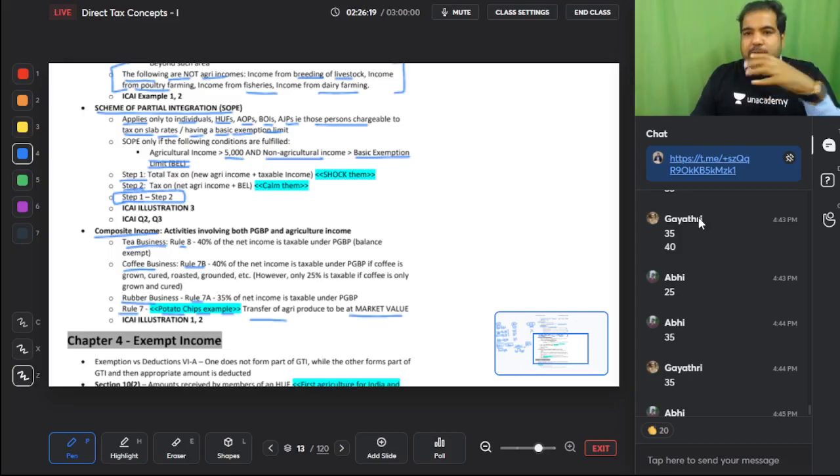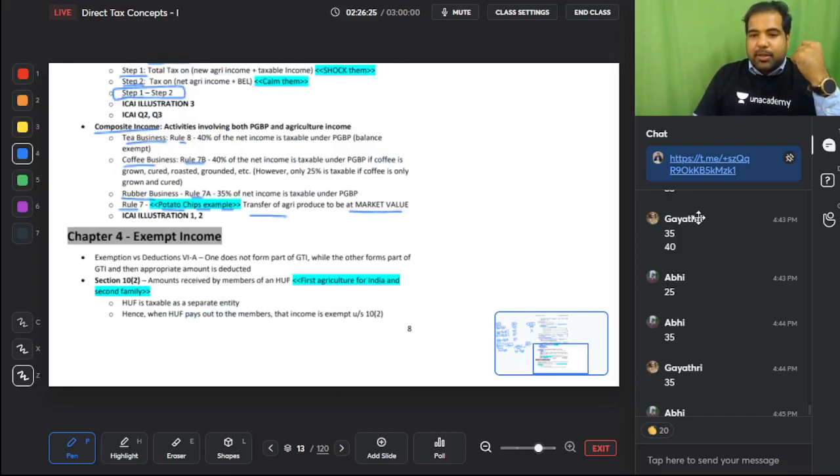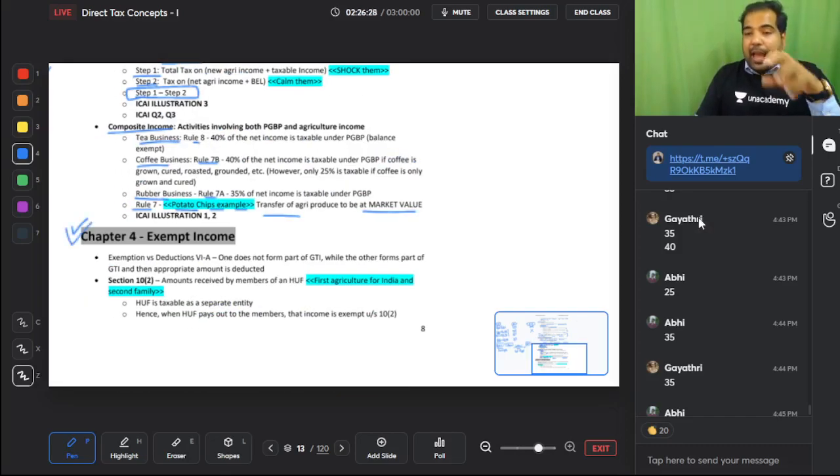After about 5 minutes, we'll come back and we will discuss a very, very important concept called exempt incomes, which are very, very happy. Why are they so happy? Because, guys, there is no tax on them. It's almost like you giving your exam and there is no result. You earn income and there is no tax, just like agriculture income. We'll do it in 5 minutes.